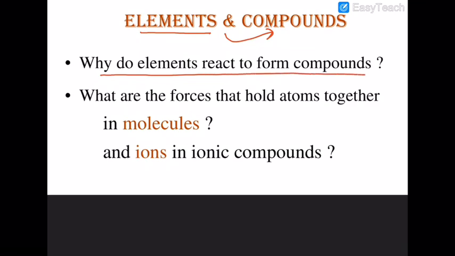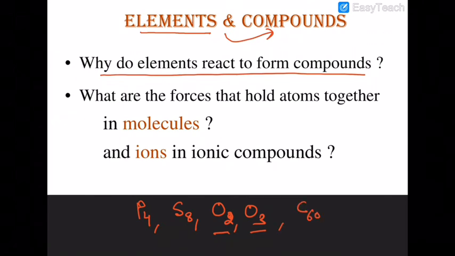Even elements exist in various molecular forms, like phosphorus exists in P4 form, sulfur exists in S8 form, oxygen exists as either O2 or O3, that is ozone. Carbon exists as buckminsterfullerene, either as C60 or C80. The chain can go up to 320, 500 also.